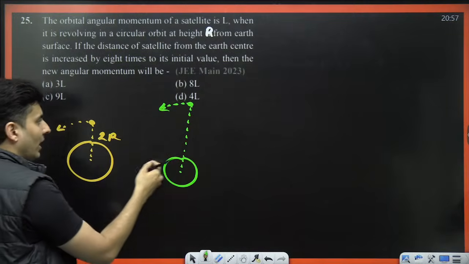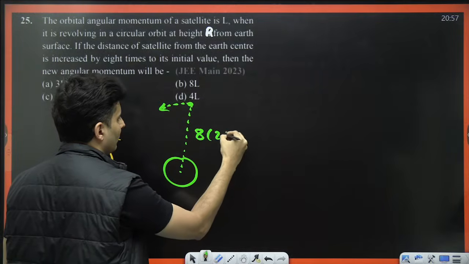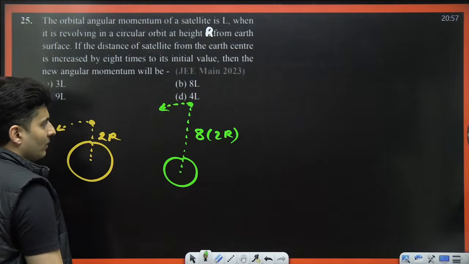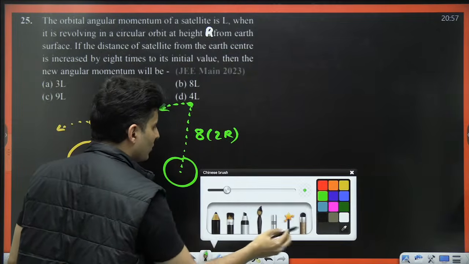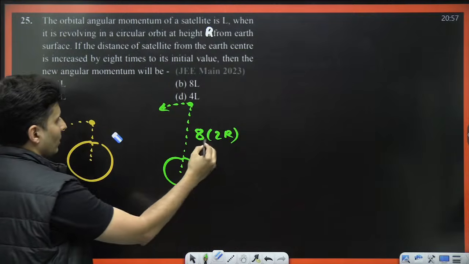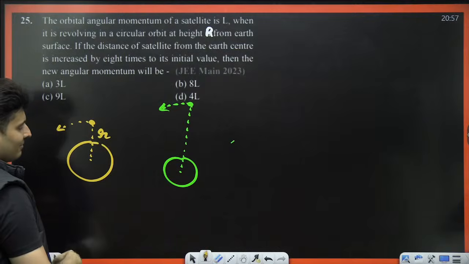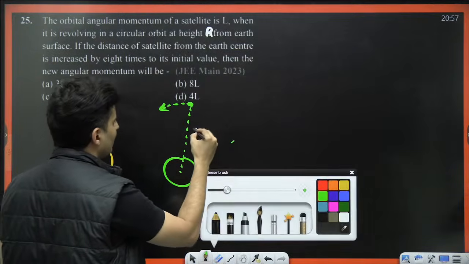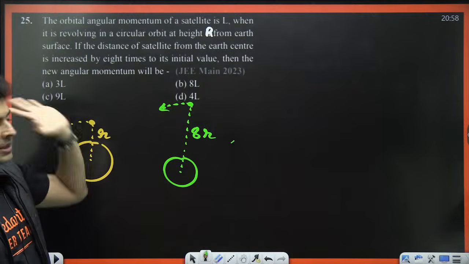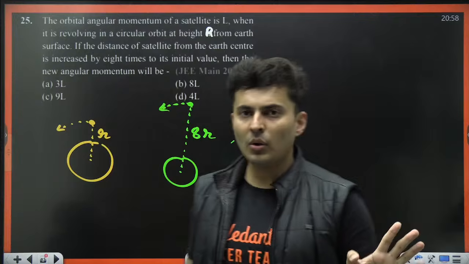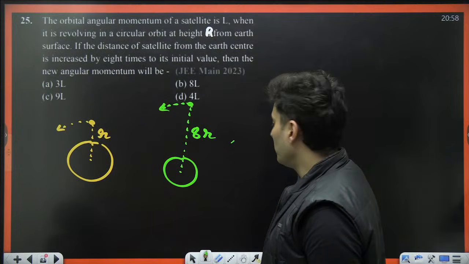That means if this was 2r, now this has become 8 times 2r. So in a way, you can also write it like this: assume that this radius was r, doesn't matter. Then this will be 8 times r as per the given information. Now, what is the new angular momentum going to be?